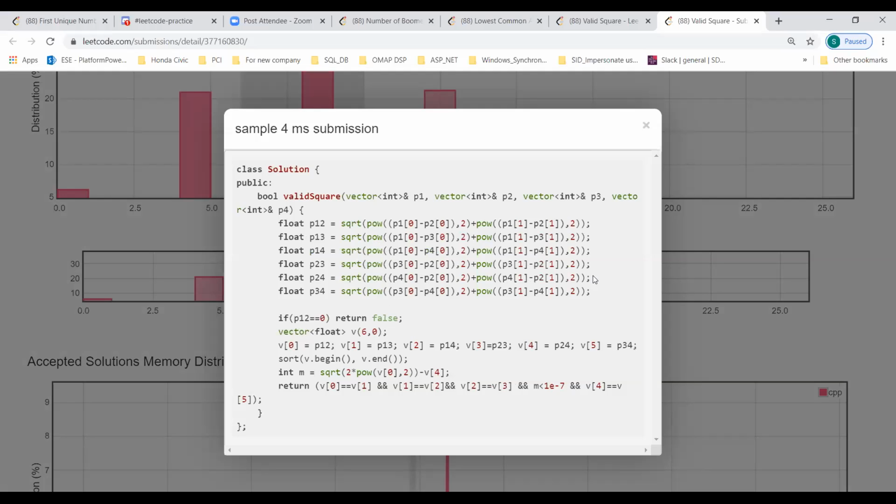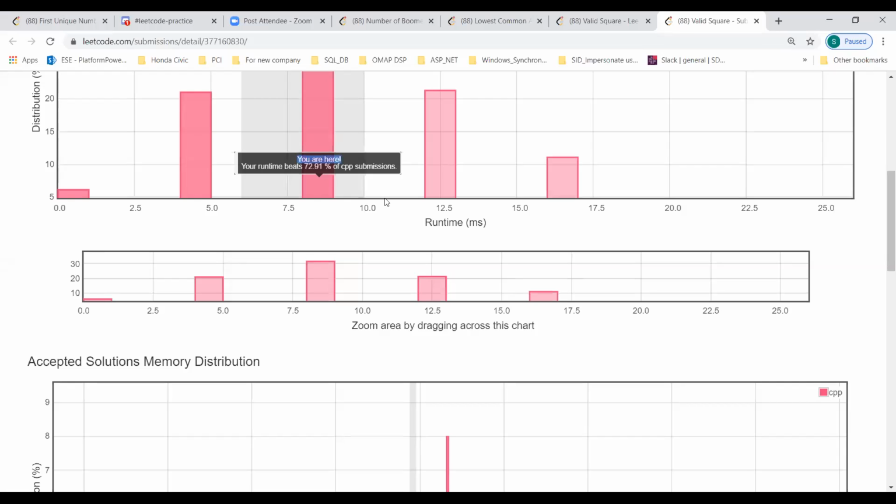These guys are using a square root, which is the way it has to be done. This is a good way of doing it, but I really am scared of using float values when it comes to comparison. I really hate them, so I try to avoid them. How are they proceeding after sorting? Where is this guy? Someone look at that.